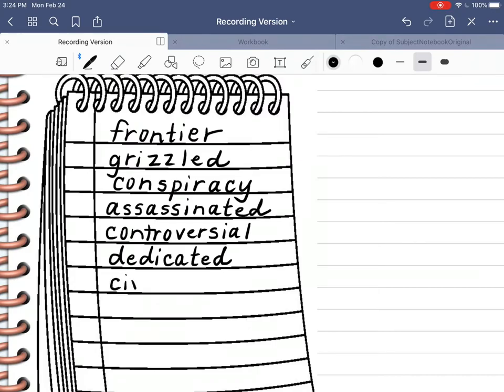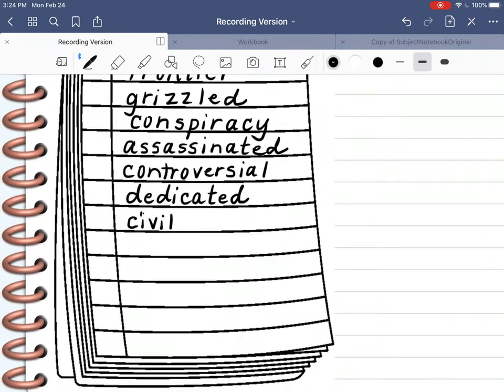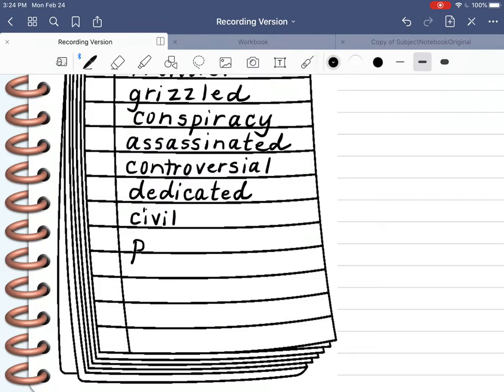Civil. Polished. Distinguished. This is a long word. And the last one is lone.